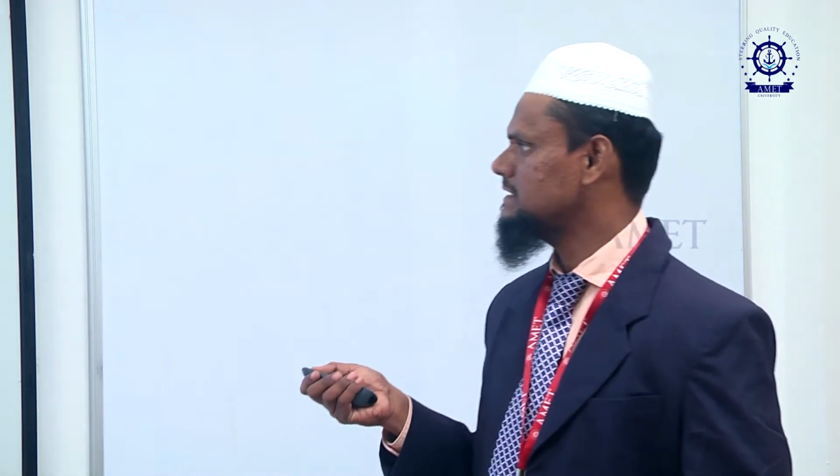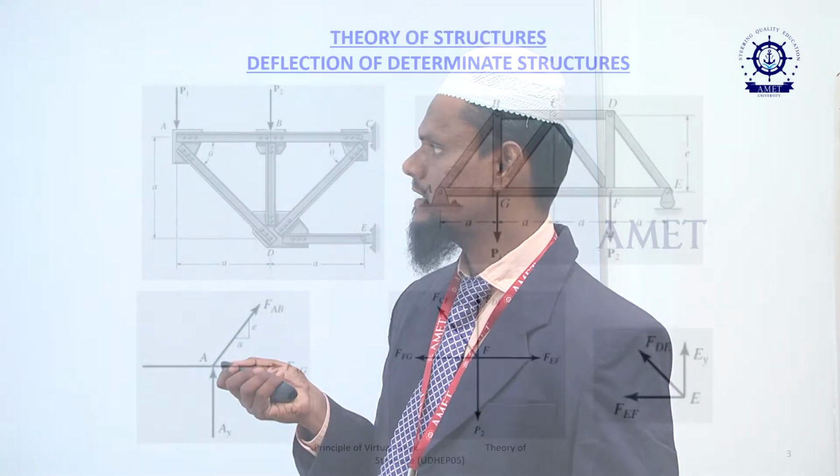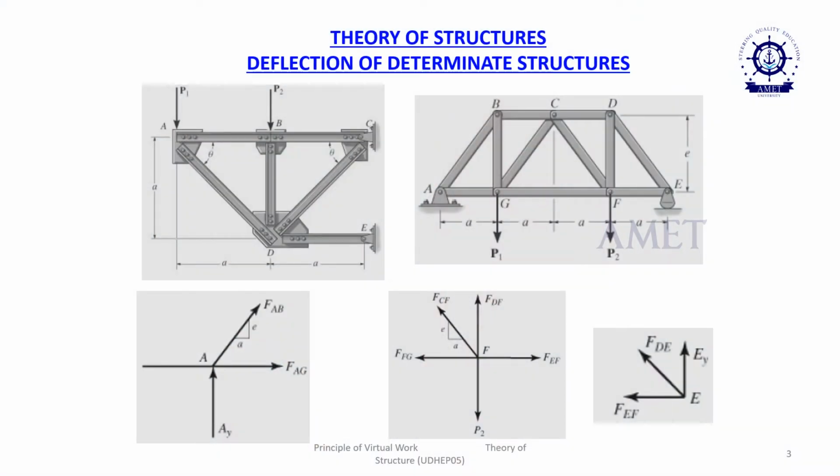For example, in this particular truss, how many joints do we have? 1, 2, 3, 4, 5, 6, 7. Seven joints. Members: 1, 2, 3, 4, 5, 6, 7, 8, 9, 10, 11 members. So, we have to do the analysis of the structure.